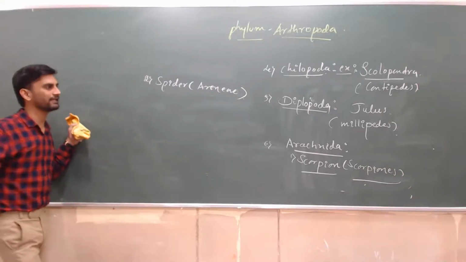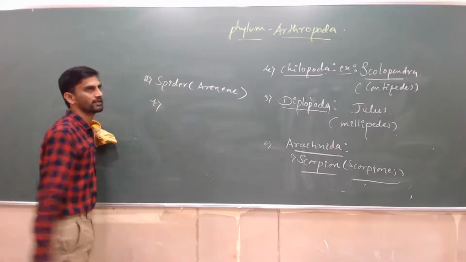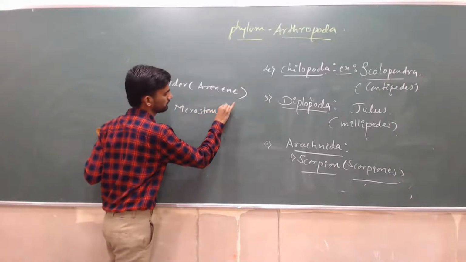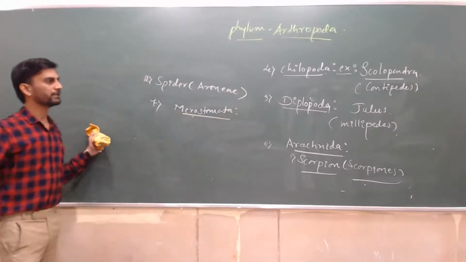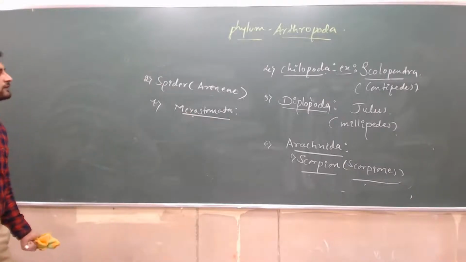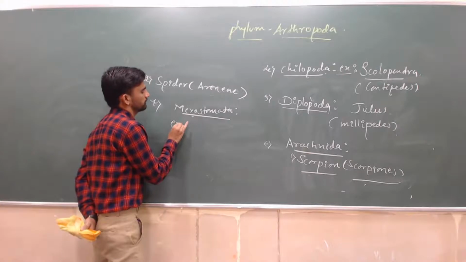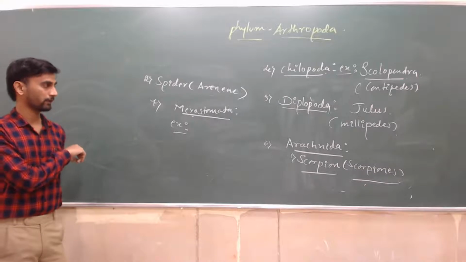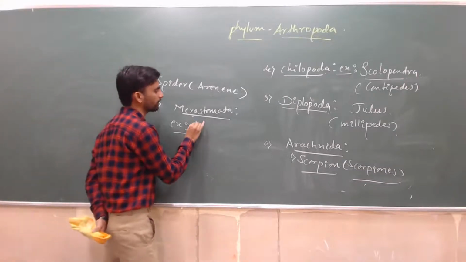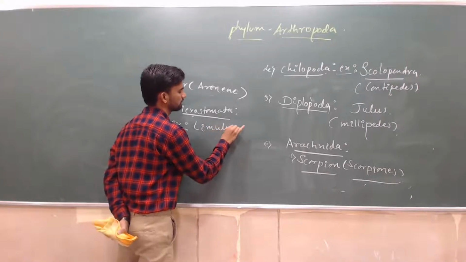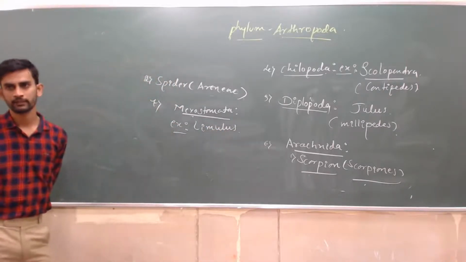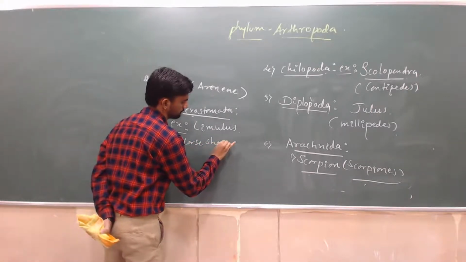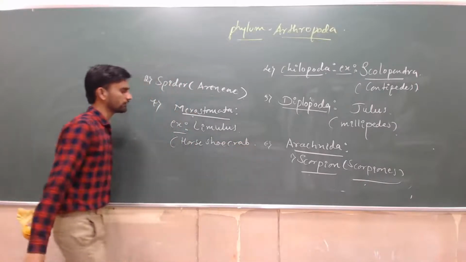And one more is remaining, the last class, Merostomata. For example purposes, I gave this class name. Example for this class, Limulus, commonly called horseshoe crab.